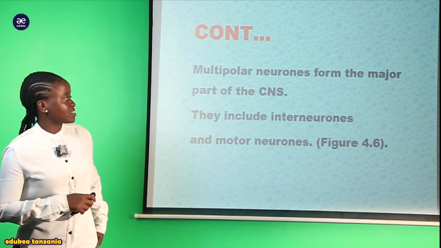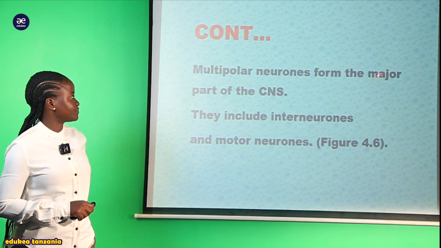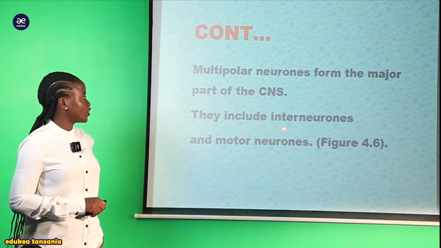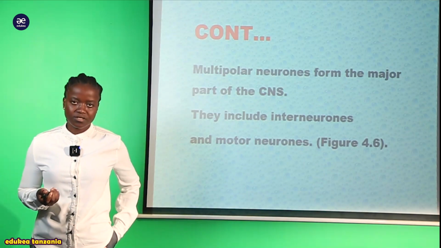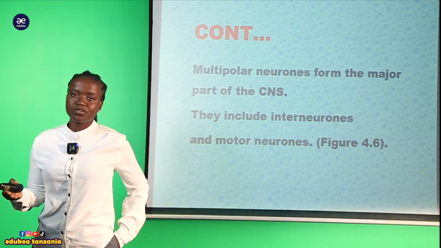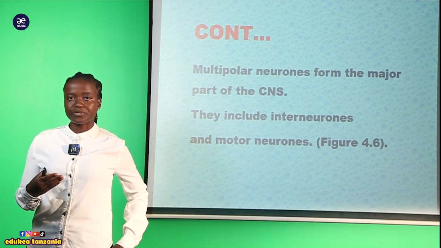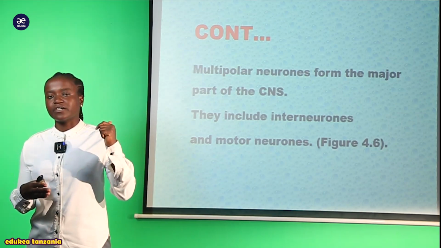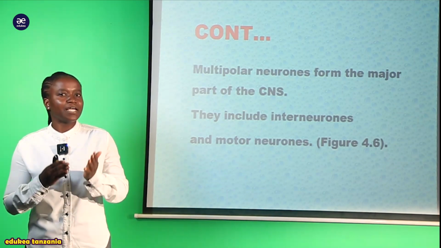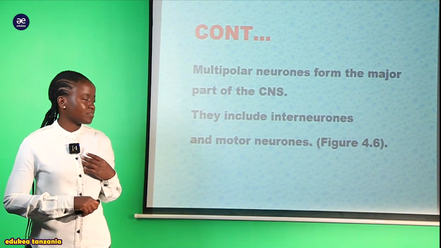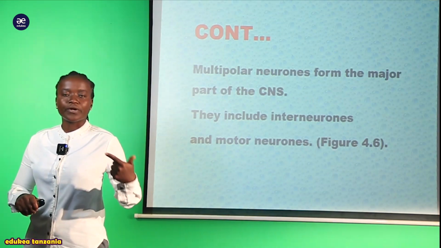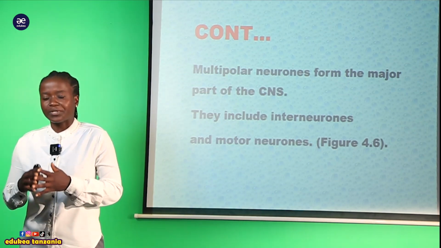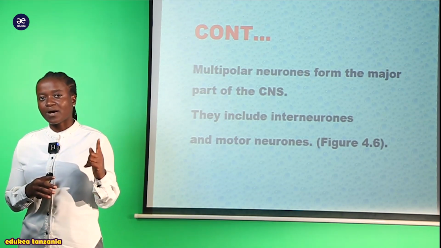So now we can say that these multipolar neurons make up a major part of the central nervous system. They include interneurons and motor neurons. So when we talk about multipolar neurons, we will talk about motor neurons and interneurons. Interneurons are the relay neuron or connector neuron, which have many dendrites but only one axon.